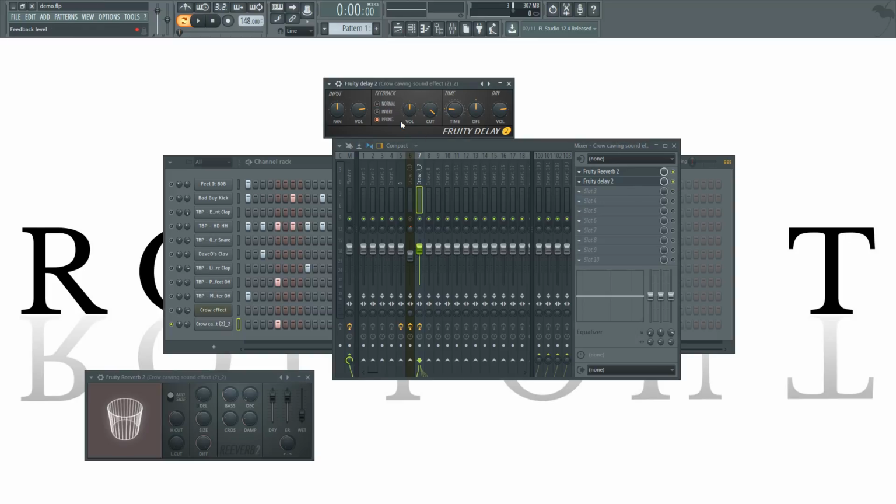And hit ping pong. This basically makes the delay, the echo, go from right ear to left ear, right ear to left ear, and turn the time up to the top here, just like that. Turn the volume down, and we'll hear what that sounds like.